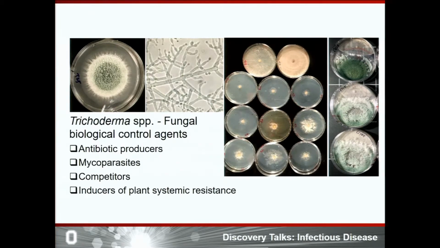Similarly, many Trichoderma strains can also parasitize the pathogens. We can see in the left plate that green Trichoderma are parasitizing the brown pathogen, and they can grow very fast also, and therefore they can replace the pathogen population in the soil rhizosphere region. And many times Trichoderma can also induce systemic resistance in plants, so that the plant can tackle the pathogen.